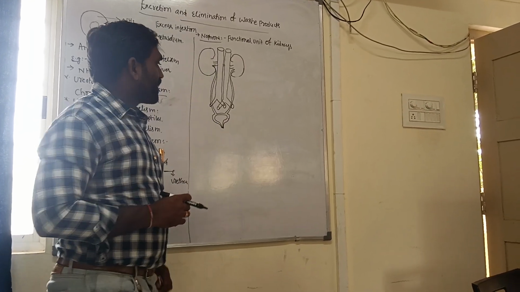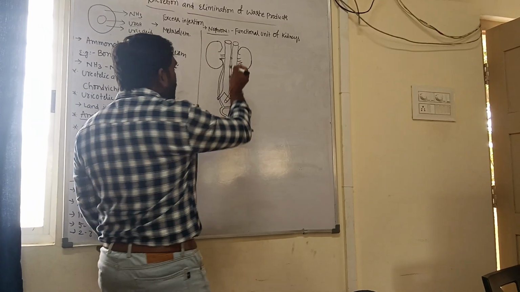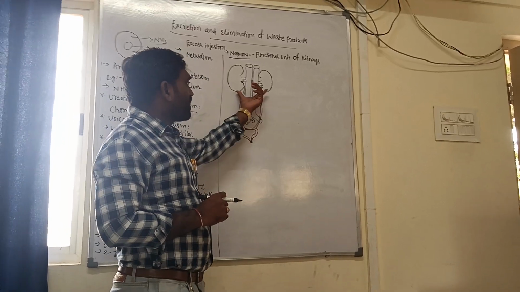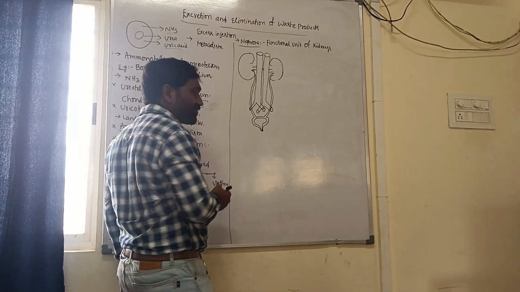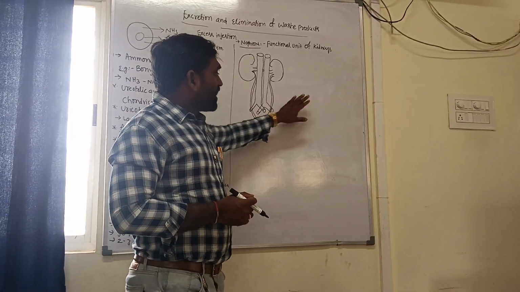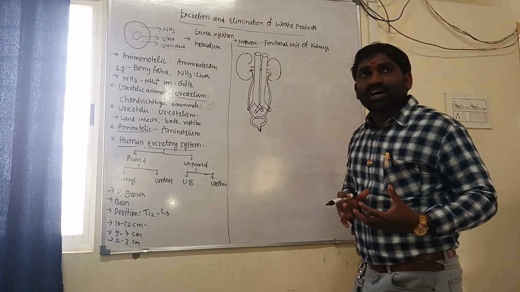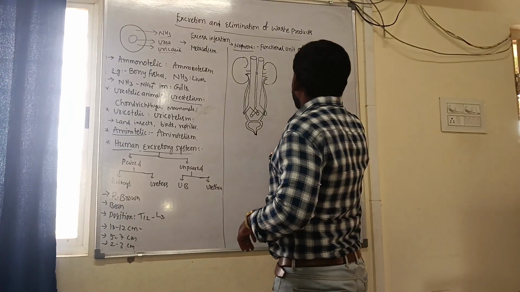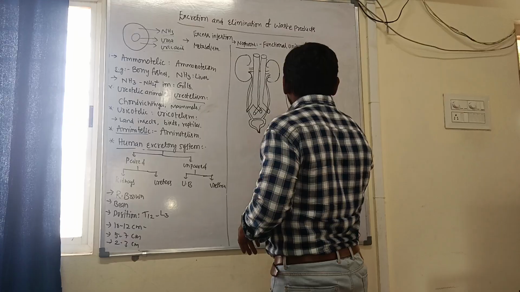Okay? Clear? Yes, this is the kidney. Human excretory system consists of a pair of kidneys, a pair of ureters, urinary bladder, and urethra. Understand? Let us draw the longitudinal section of the kidney. I am drawing an expansion of one kidney, showing all anatomical structures of the kidney.